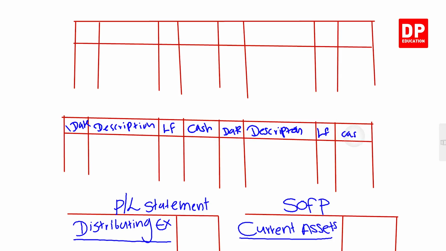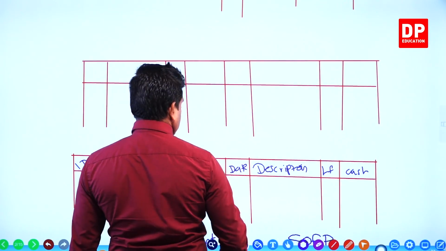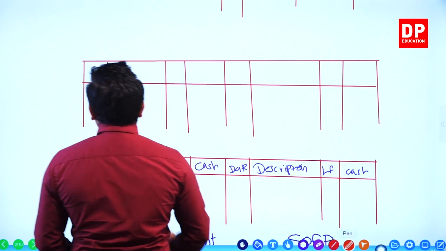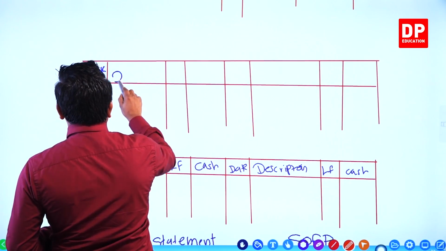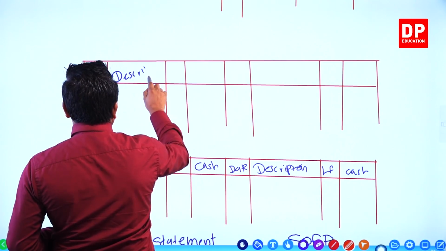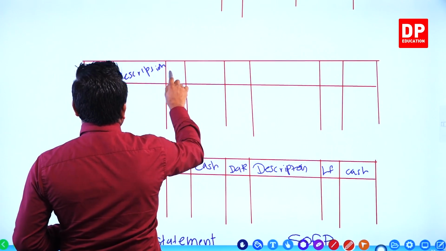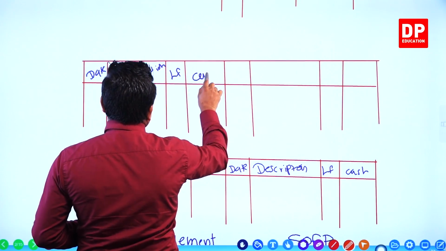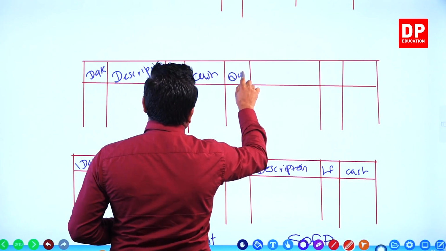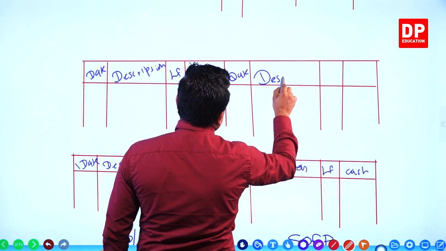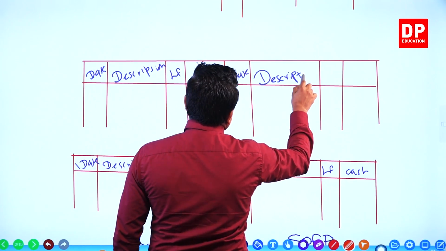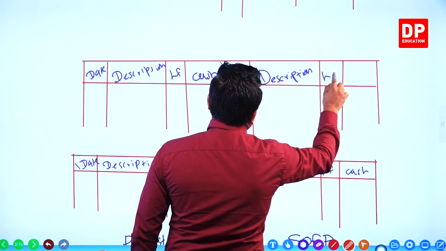If you want, you can put as value, right? Now the next one, date, description, ledger folio cash, date, description, ledger folio cash.